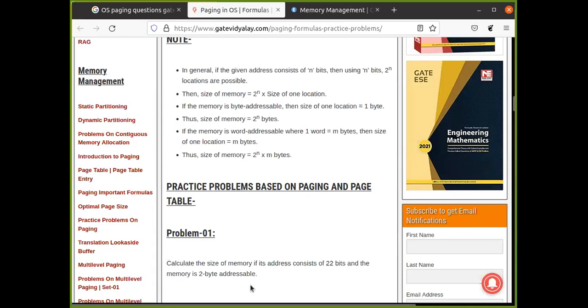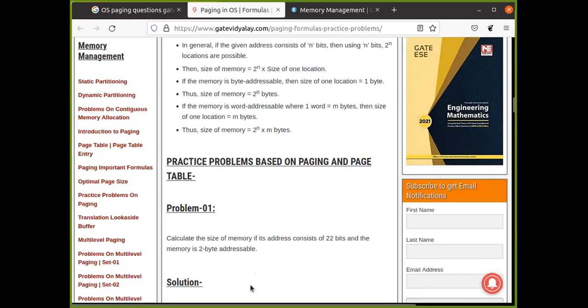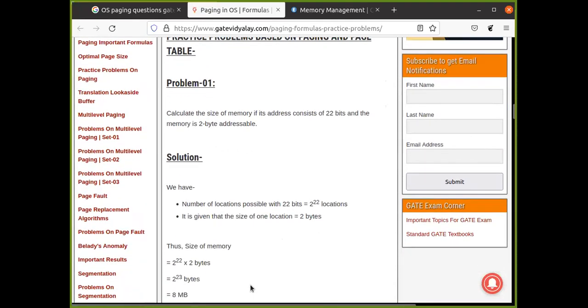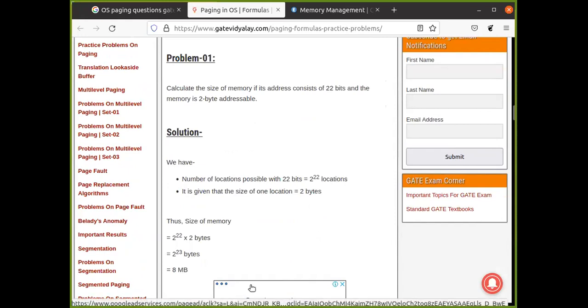Okay, how many addresses are there? 2 raised to 22, yes. And each address refers to 2 bytes. So total size of the memory? 2 raised to 23, exactly. 2 raised to 23, that is the size of the memory. Clear? That is 8 MB.